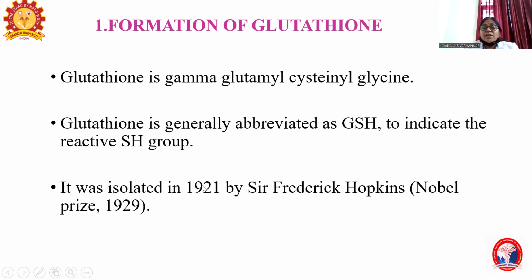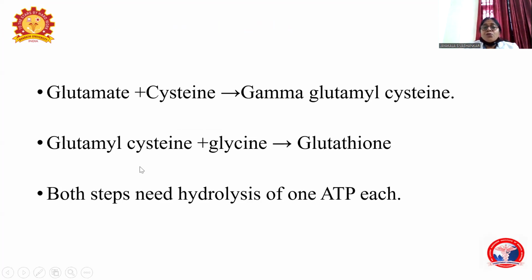It was first isolated in 1921 by Sir Frederick Hopkins, and he was awarded the Nobel Prize for the isolation of glutathione. First, glutamate combines with cysteine forming gamma glutamyl cysteine, where ATP is utilized and converted to ADP and pyrophosphate.